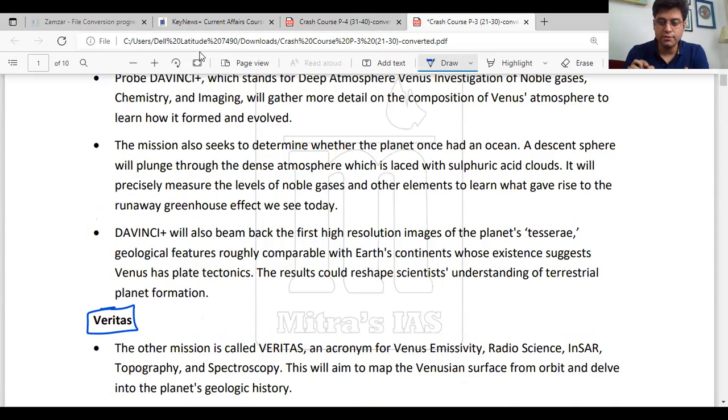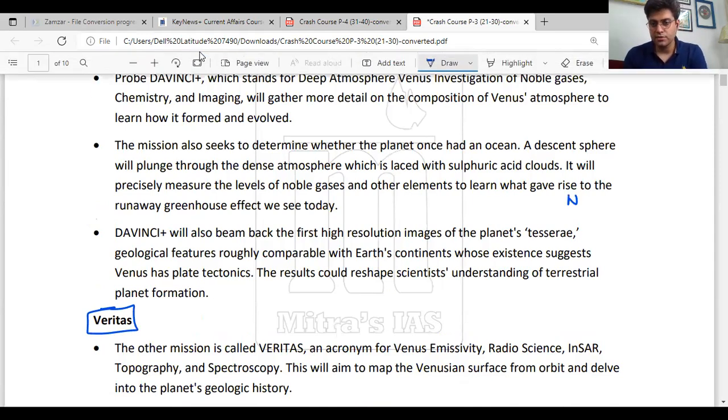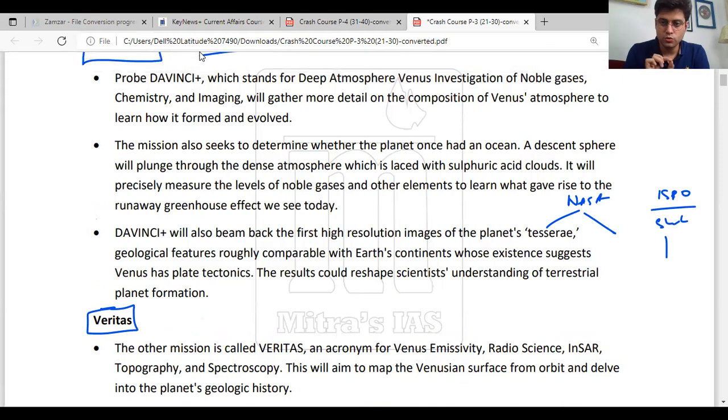Your objective here should be clearly to look at the NASA missions, which are 2, their objective, and ISRO's Shukrayan 1, objective, comparatively. Since they are not yet launched, we cannot talk about the payloads as of now.